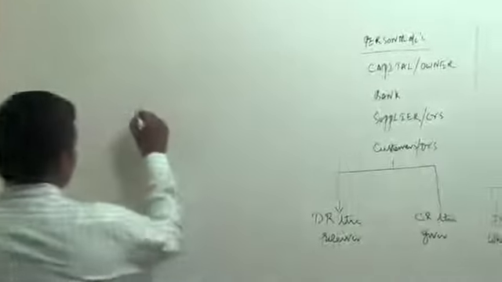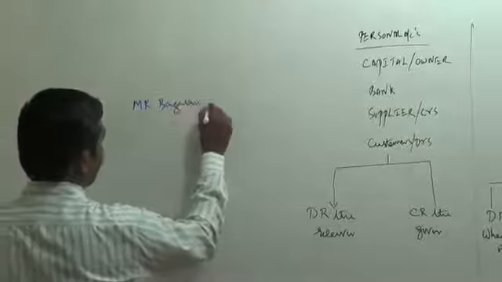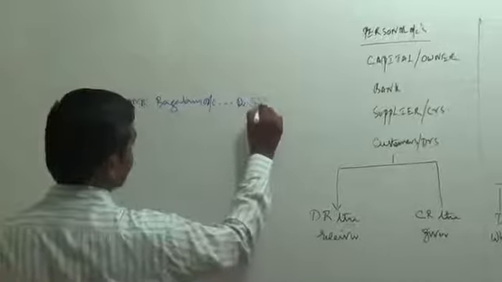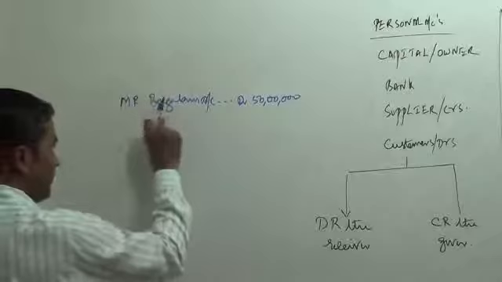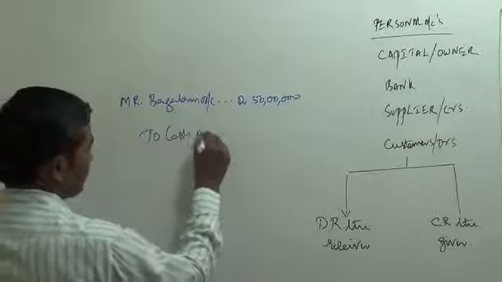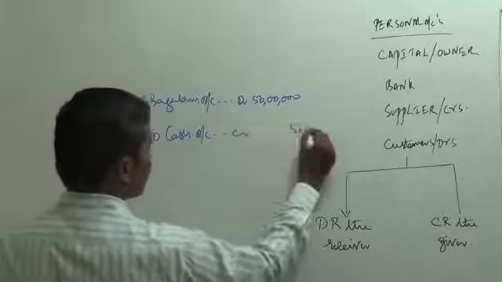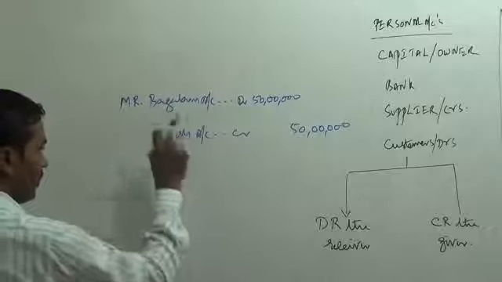So entry will be Mr. Bangaram, he is the supplier, account debtor 50 lakhs. Mr. Bangaram, personal account, receiver, debit. What is going out of the business? Cash is going out of the business. So cash account is credited. Cash is real account, going out, credit.